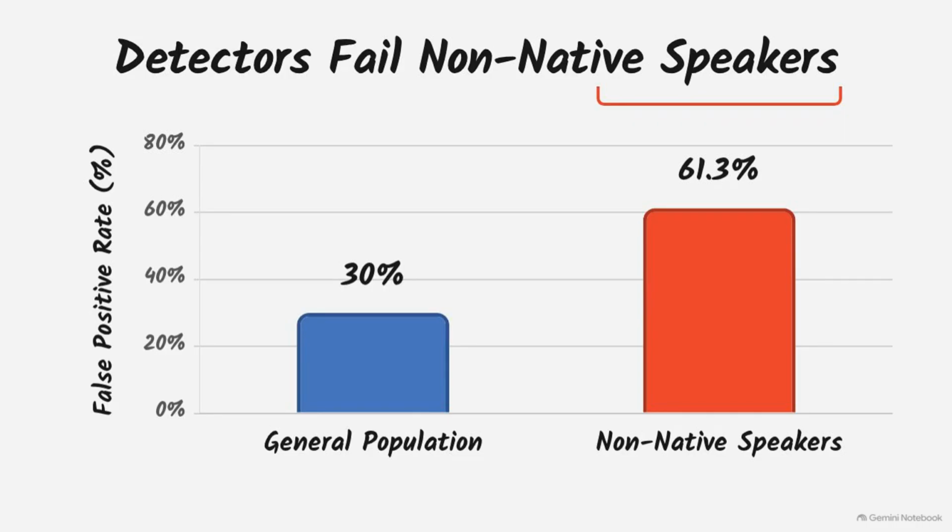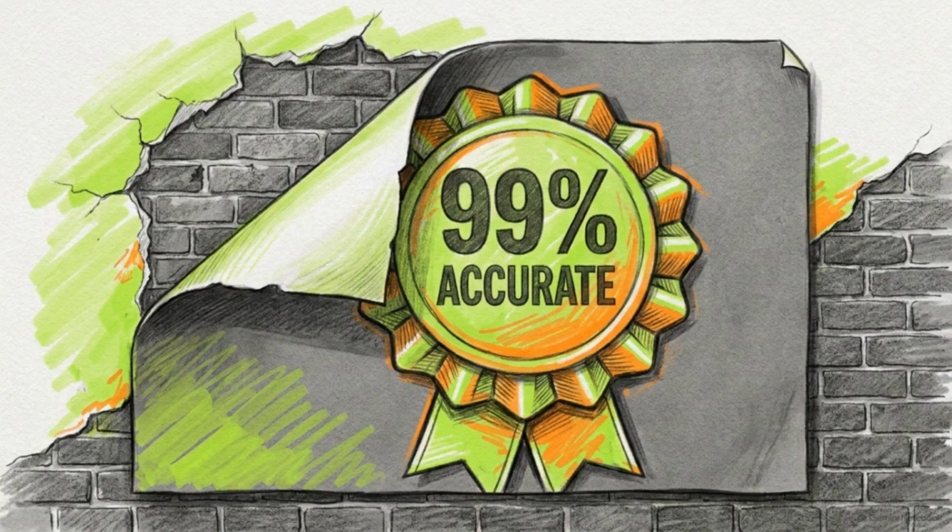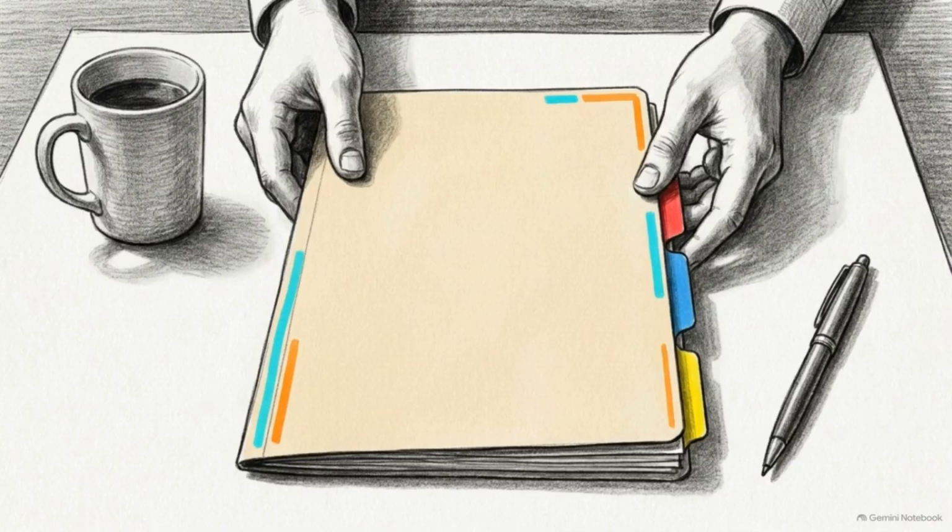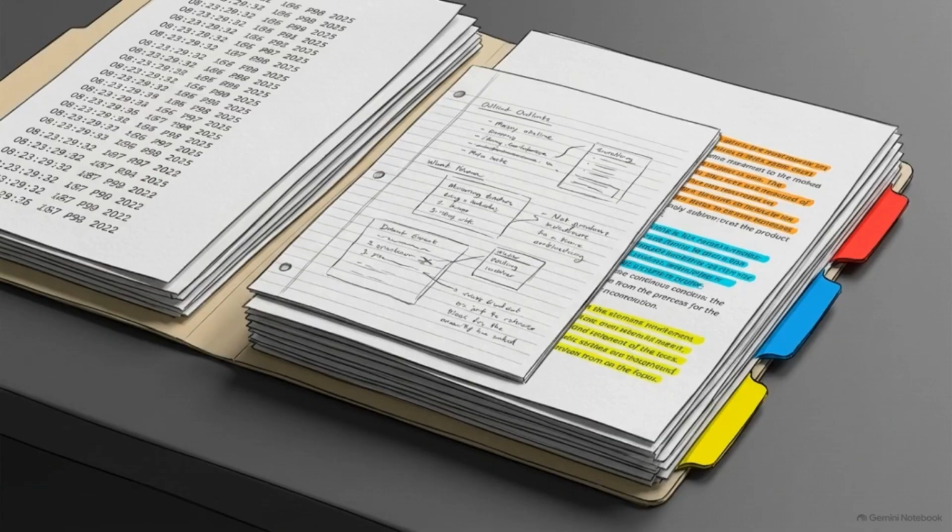Because these tools are nowhere near as accurate as their marketing claims, you can clear your name by keeping your files intact and following a specific series of steps. You will build an undeniable evidence file to prove your authorship.